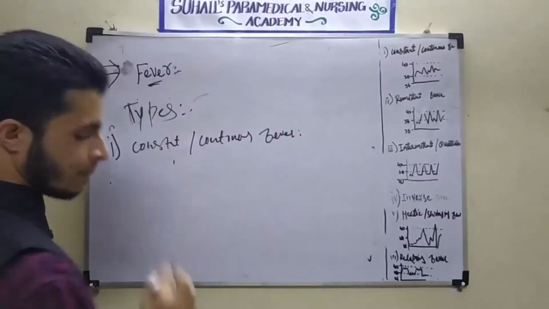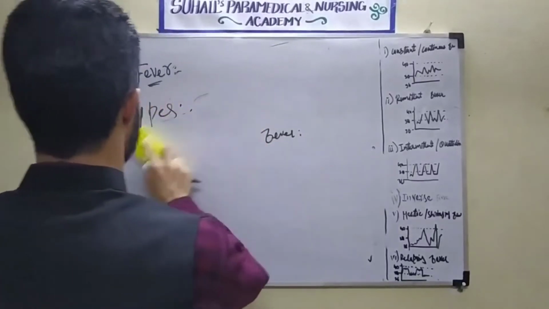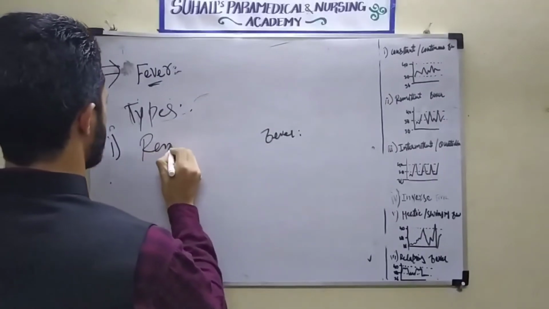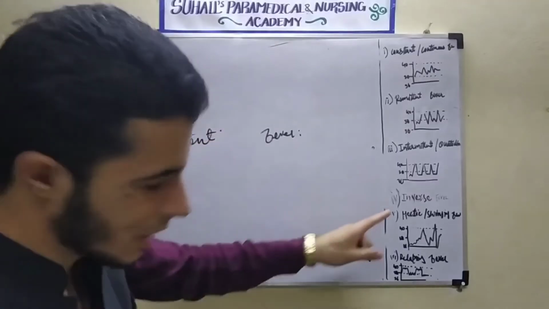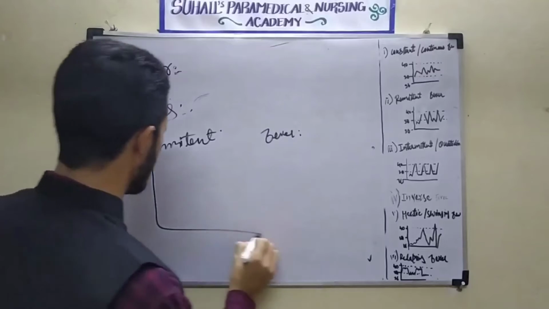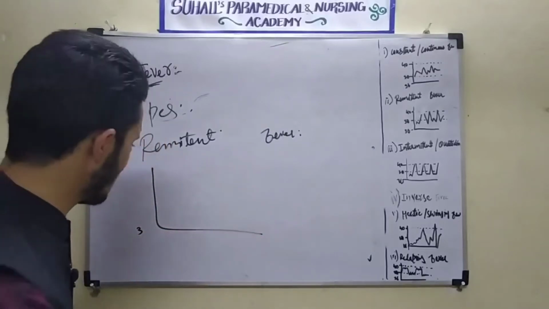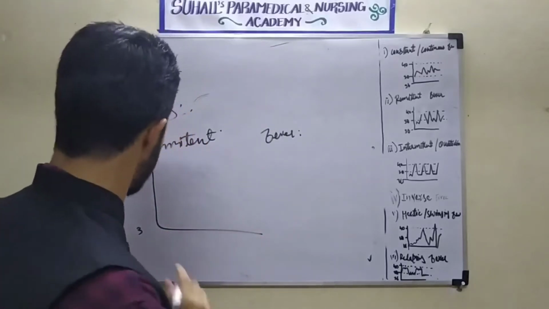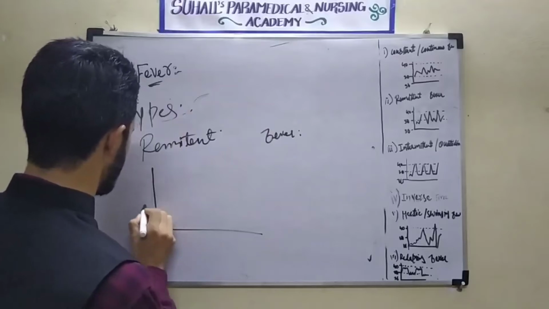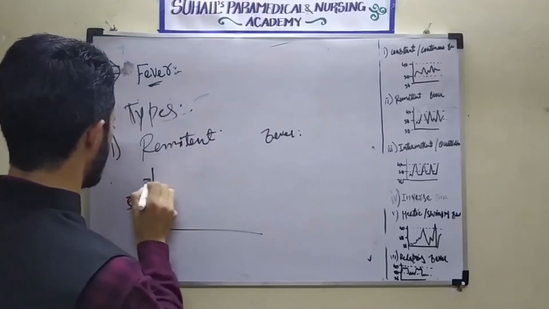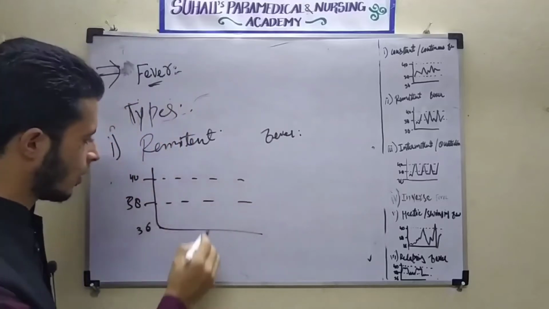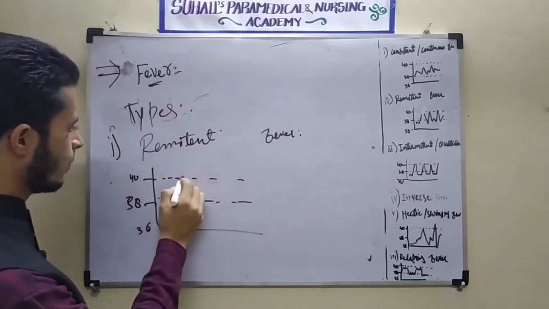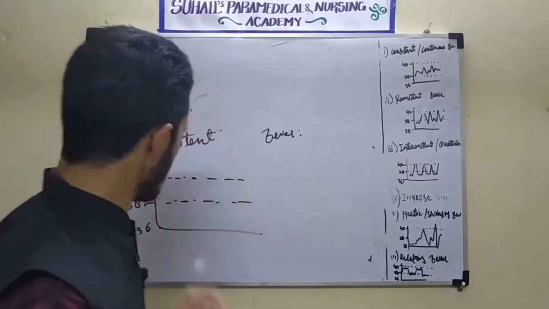Second is remittent fever. See, in case of remittent fever, the same phenomena will happen, but there is a difference you have to remember. Then only you can understand the concept. See here, it is 36 degrees, it is 38 degrees, it is 40 degrees Celsius. This is the graph.